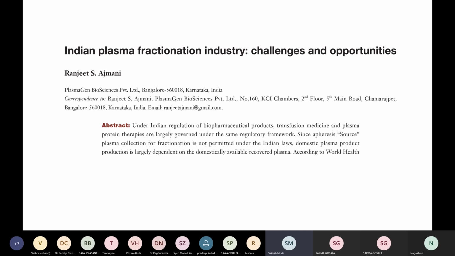According to the domestic Indian laws, source plasma collection for fractionation is not permitted, and hence the domestic plasma product production is largely dependent on the domestically available recovered plasma.